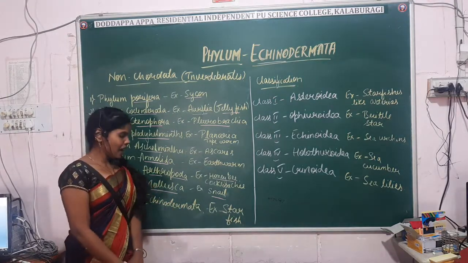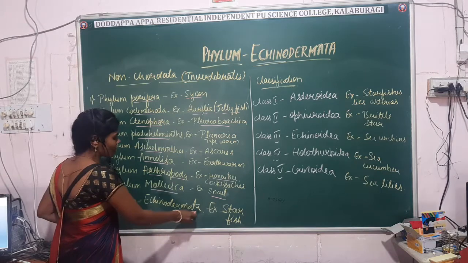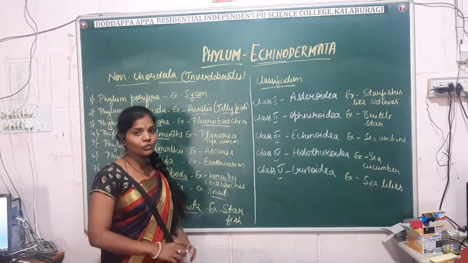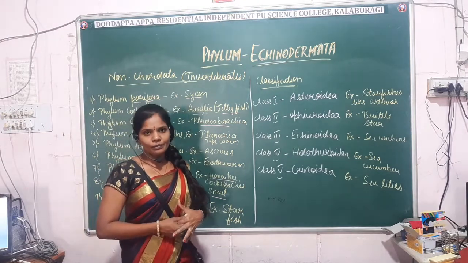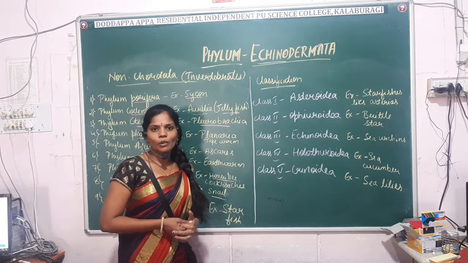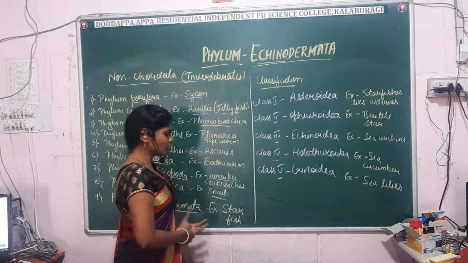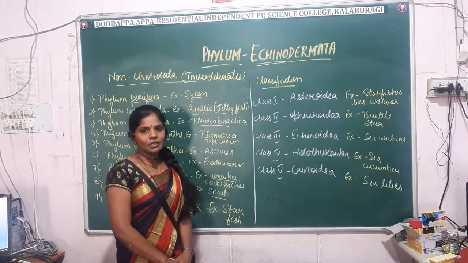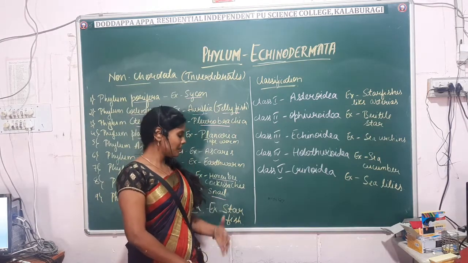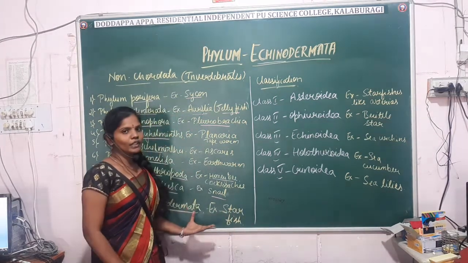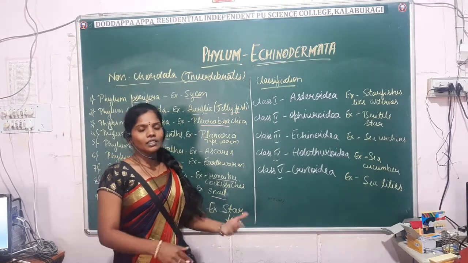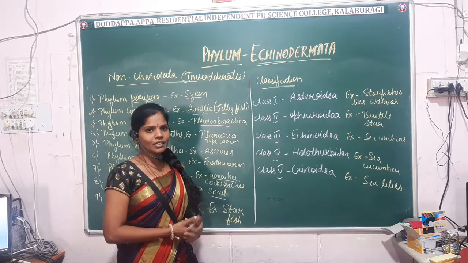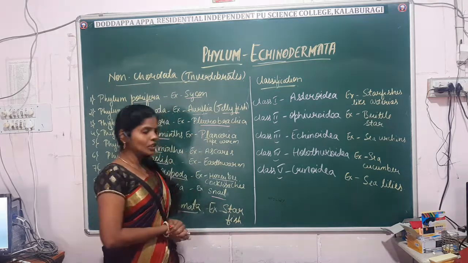The last is the Echinodermata, commonly known as spiny-skinned animals. The presence of spines, tube feet and the water-vascular system is the important characteristic feature of echinoderms. We have already studied different examples like starfish, brittle stars, sea urchins, etc. Another important characteristic feature of echinoderms is autotomy, that is self-cutting to escape from predators.